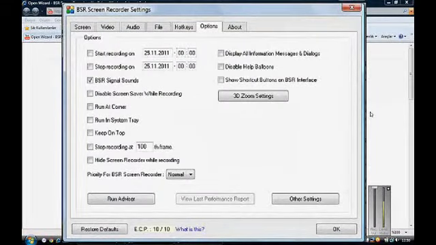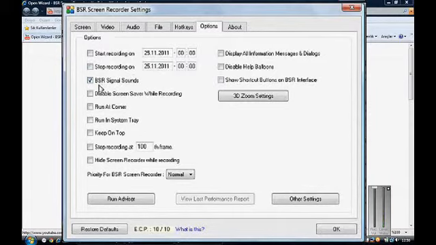In the Options tab, you have the timer of BSR Screen Recorder. Start recording on, enter the date and the time, and stop recording on, enter the date and the time, and select those two. In order to activate your timer, please do not forget to click on Start Recording button on BSR Screen Recorder. Otherwise, the timer will not be activated.